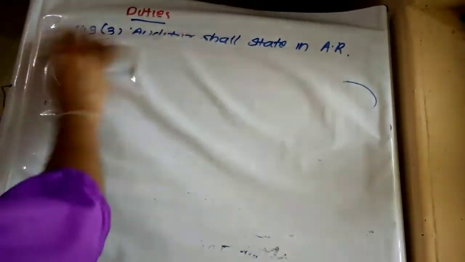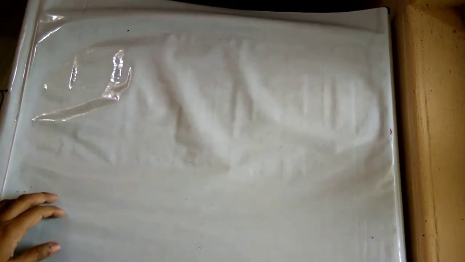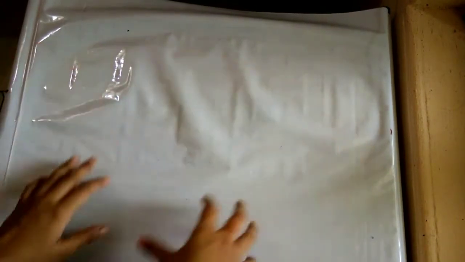So now we have discussed the auditor's responsibility, what the auditor shall state in the audit report from A clause to I clause. I hope you have understood with respect to the same, the auditor's duty as per section 143 subsection 3. First one was what? A clause. I am not describing it in the same order.